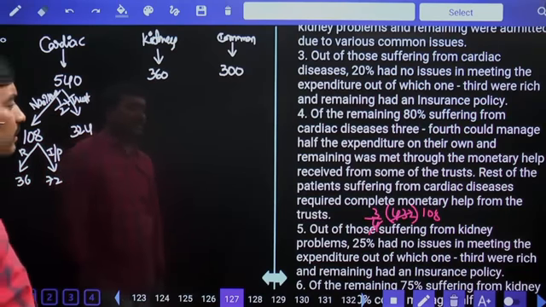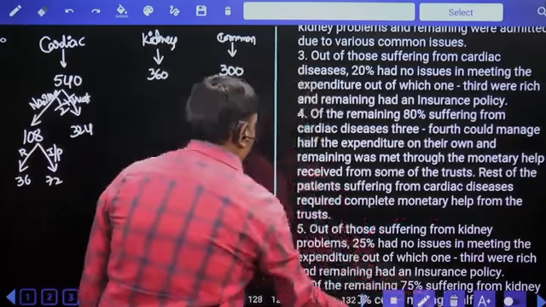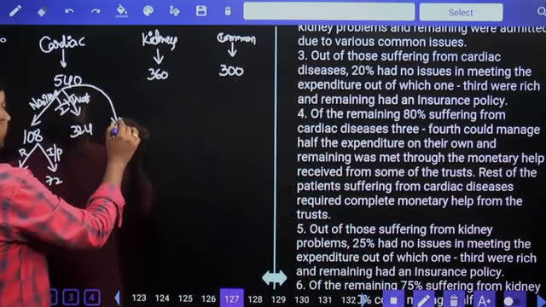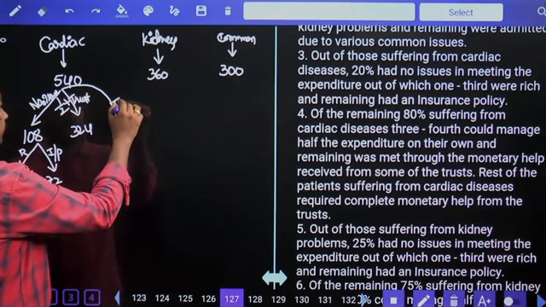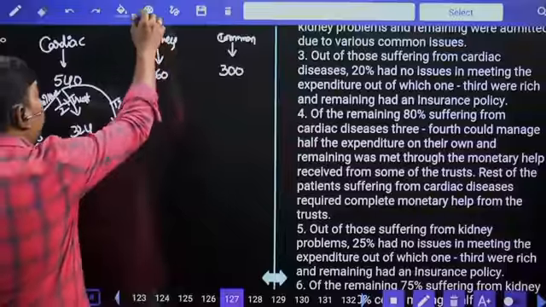Rest of the patients suffering from cardiac diseases required complete monetary help from the trust. So remaining is 108, complete from trust, only from trust. That is cardiac diseases. Next.